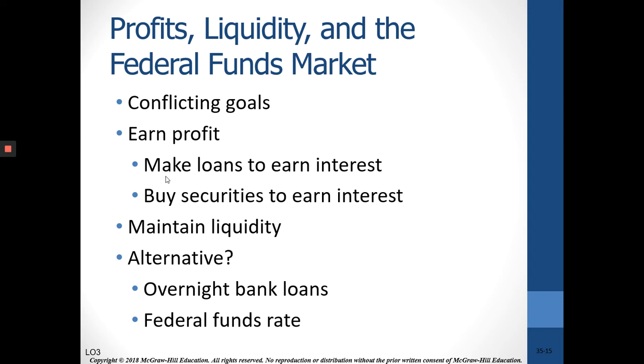It's the rate banks charge each other to borrow, the Fed funds rate. That's usually what we hear about when the Federal Reserve meets. So banks have to earn a profit, and they make loans mainly to earn profits.